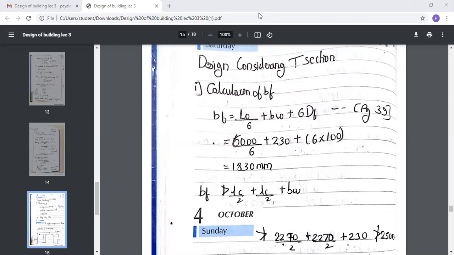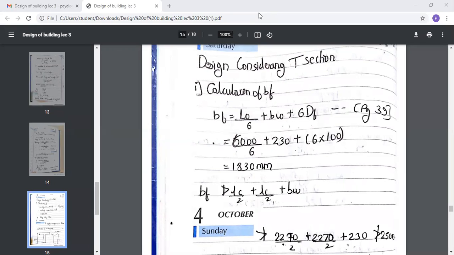The formula is L0 by 6 plus Bw plus 6 into Df. L0 is nothing but the total length, that is 6000 by 6, plus the width you are provided, that is 230, and the depth is 100. So from that, the value of Bf you get is 1830 mm.